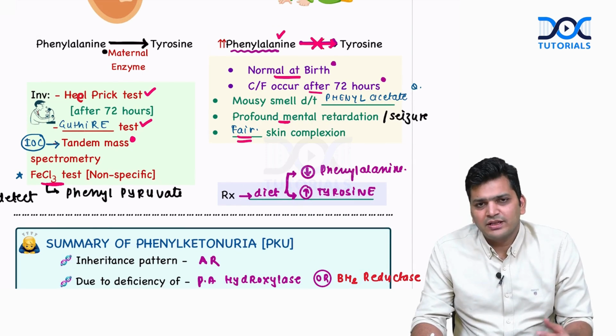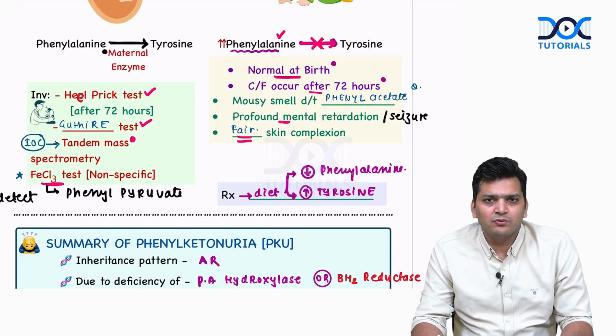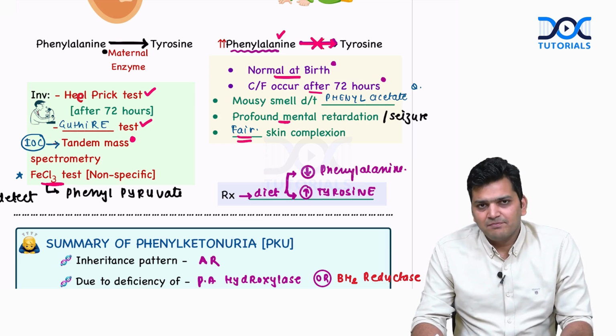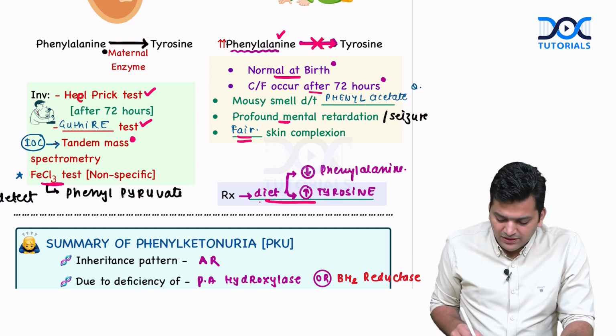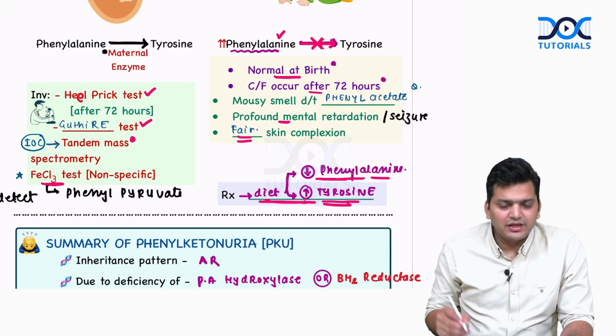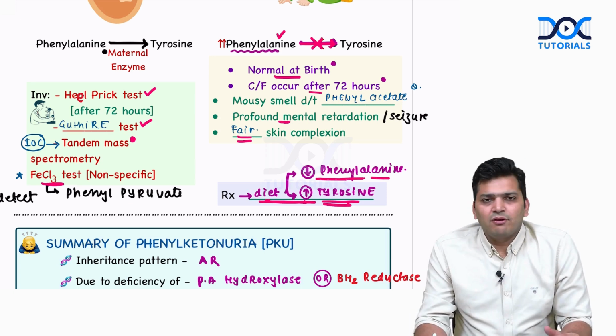We have to explain to the parents that your child is unable to metabolize phenylalanine, so we have to give a phenylalanine free diet. Plus, normally the phenylalanine can convert into tyrosine in our body, but this child is unable to make the tyrosine, so we need to give the tyrosine supplements. So the patient has to reduce the phenylalanine in the diet, and we need to increase the tyrosine in the diet. So this is all for the individual amino acid phenylalanine.